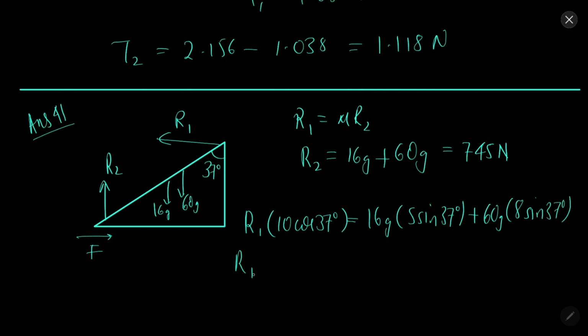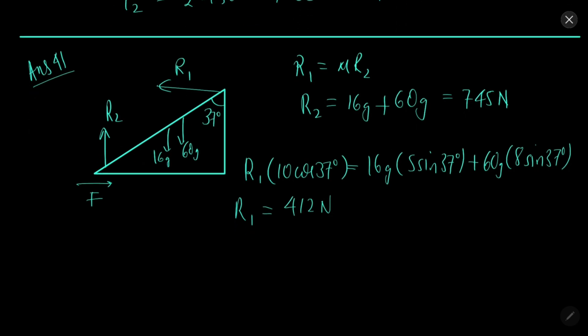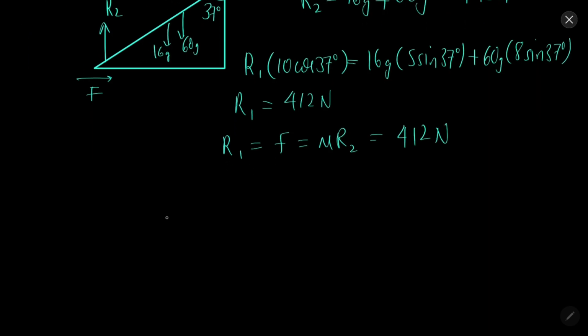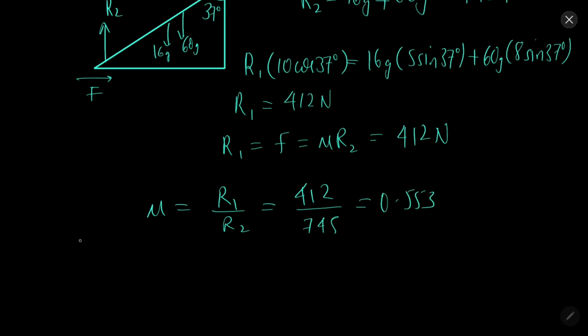So from here R1 will come out to be 412 Newton, and R1 is equal to the frictional force, that is mu R2, which is equal to 412 Newton. So mu will be R1 by R2, 412 by 745, that is 0.553.